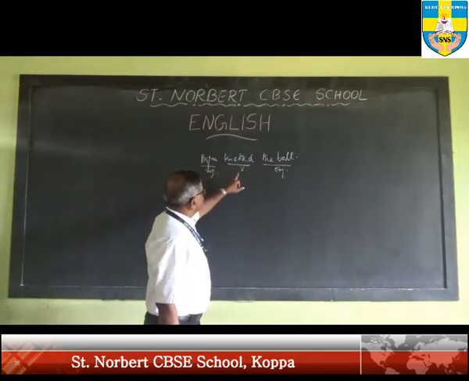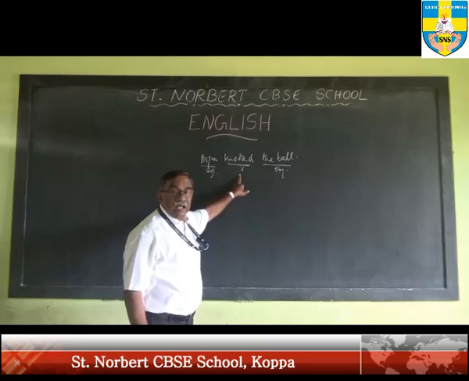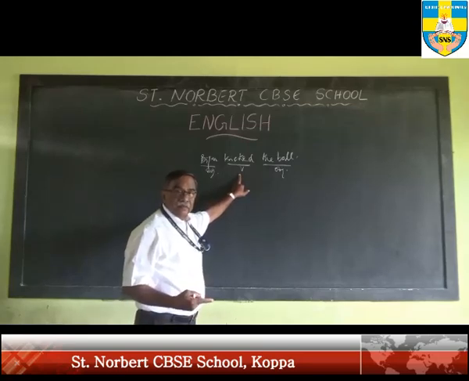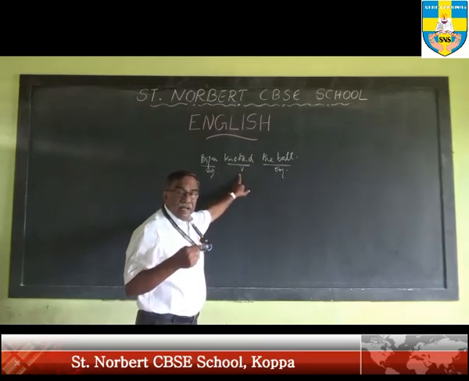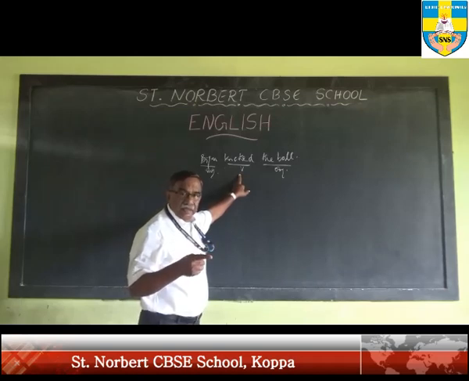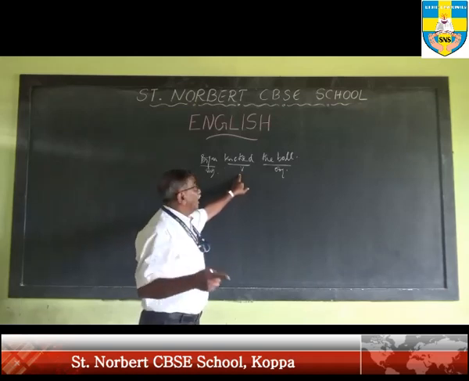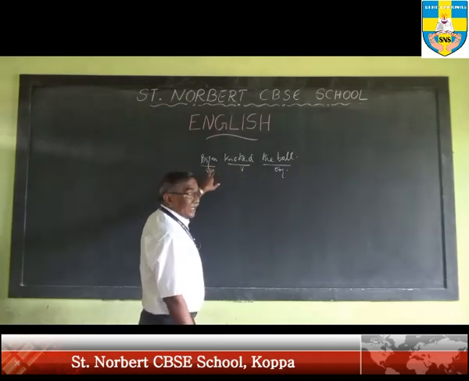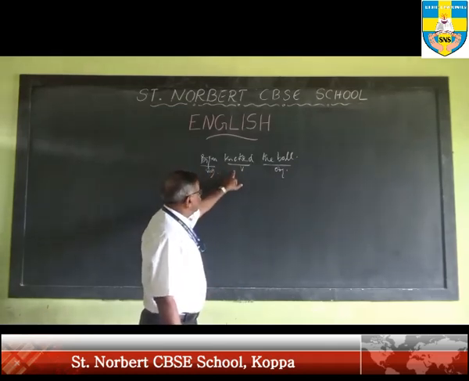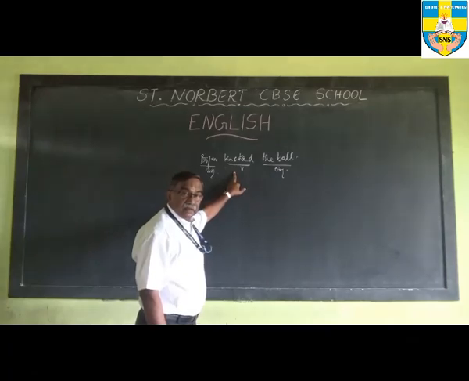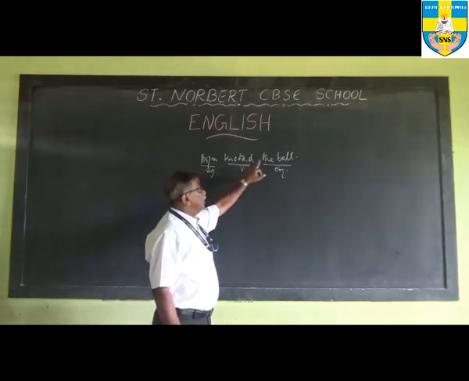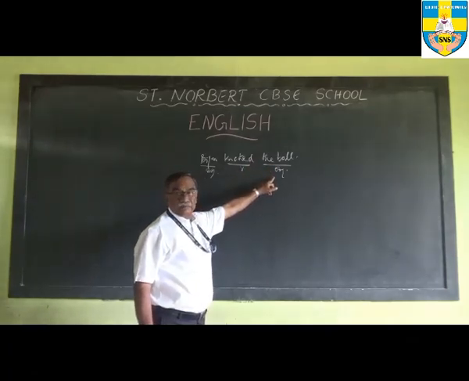We call this kick a transitive verb because the word transitive comes from the Latin word transire, meaning to go across. That means the action of the subject goes across from the subject through the verb to the object.